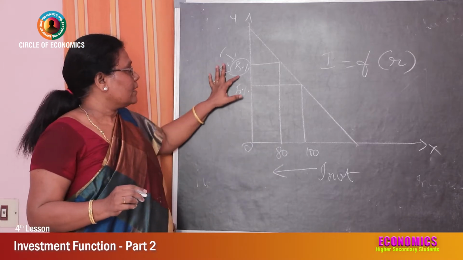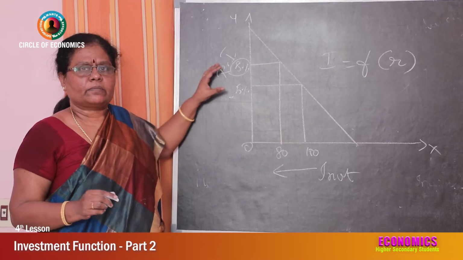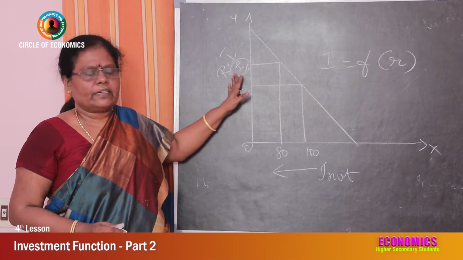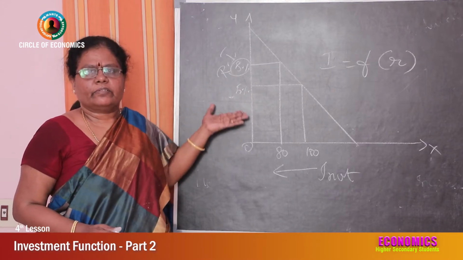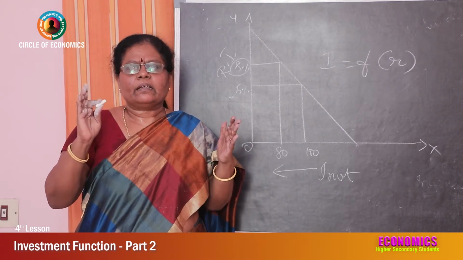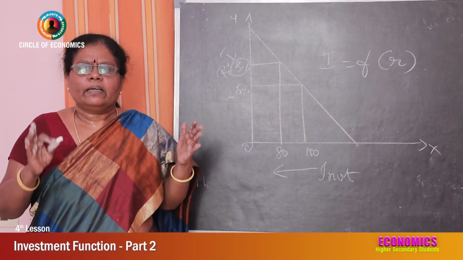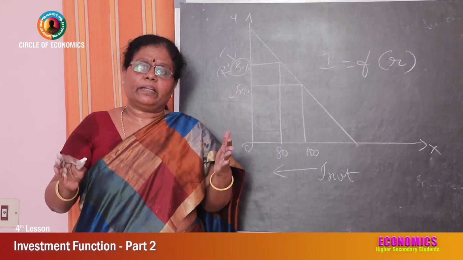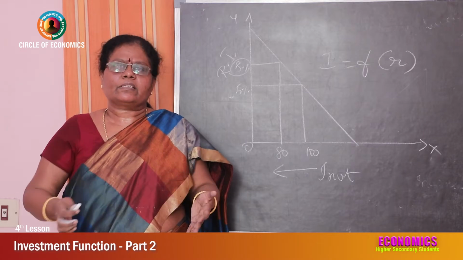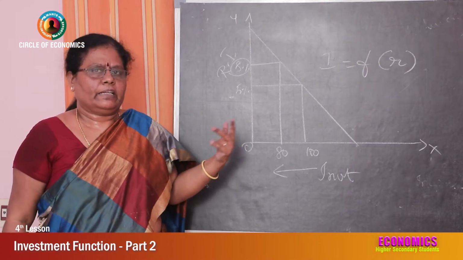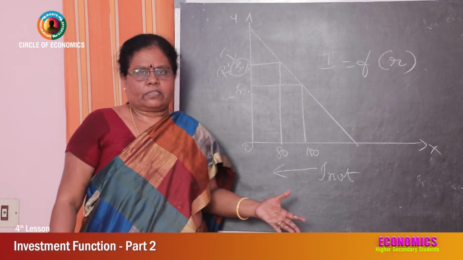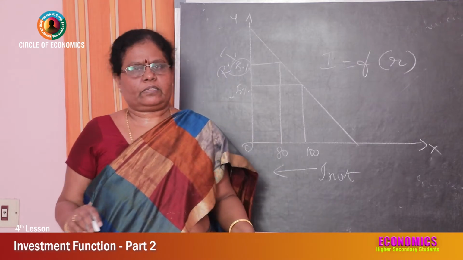So why does he not invest, why do fewer investments take place at a higher rate of interest? It is because of the cost of borrowing at a higher rate of interest. It is because for some time you cannot expect that this rate of interest will come down. So both these things you have to remember, that is rate of interest and expected profitability of the capital. If the capital has to earn more than this rate of interest, more than the cost of borrowing, then the investors will go on investing, borrowing at a higher rate of interest. Mostly this does not happen. Only when lower interest rate, more investment. Higher rate of interest, fewer investments.